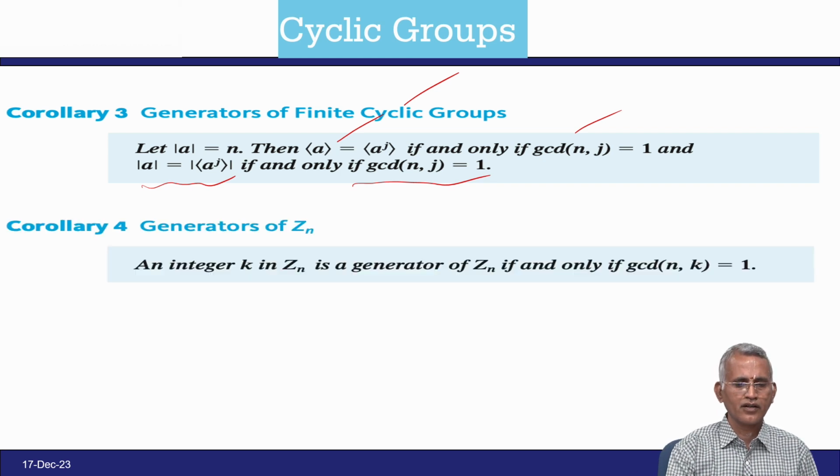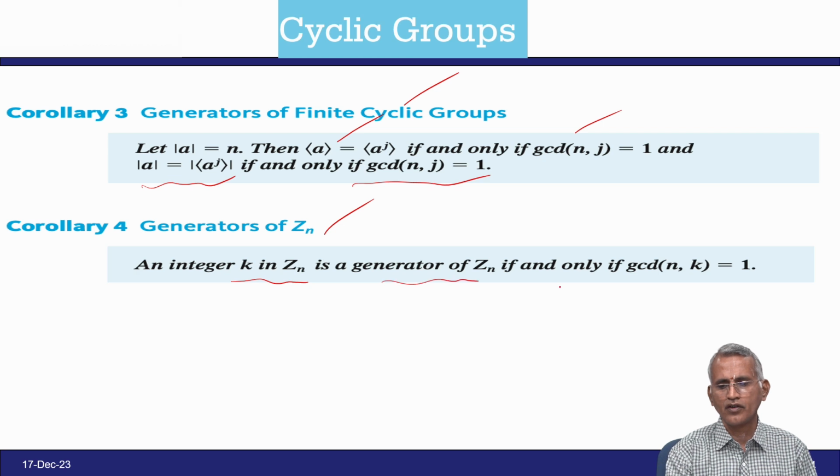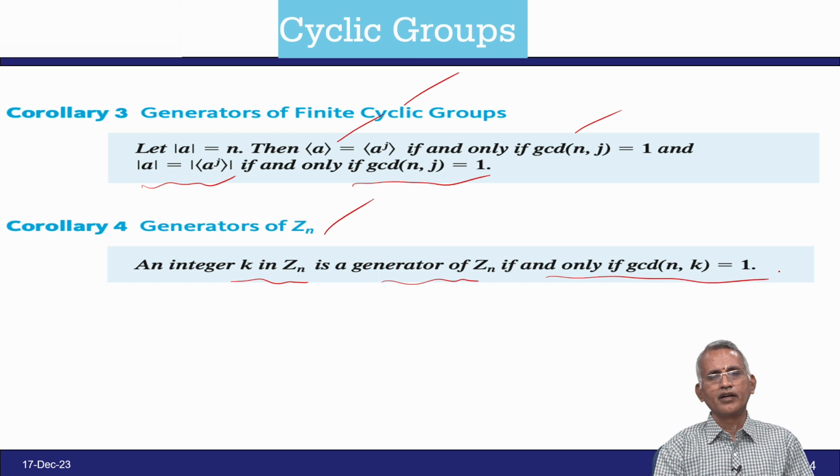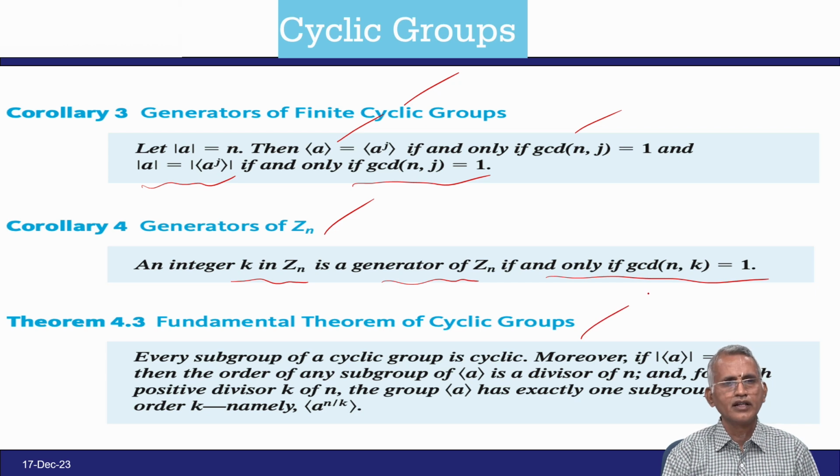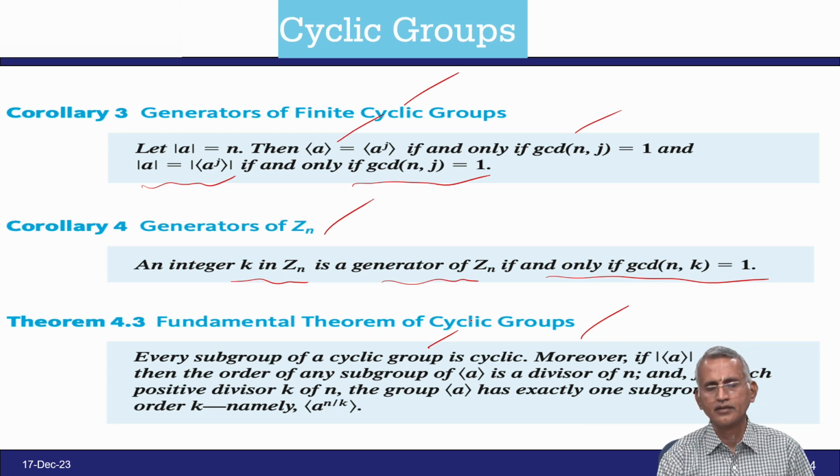And we have a generator of integer modulo n, and k in Z is a generator of Z_n if and only if GCD of n comma k equals 1. Next, the fundamental theorem of cyclic groups: every subgroup of a cyclic group is cyclic. This is a very important statement.